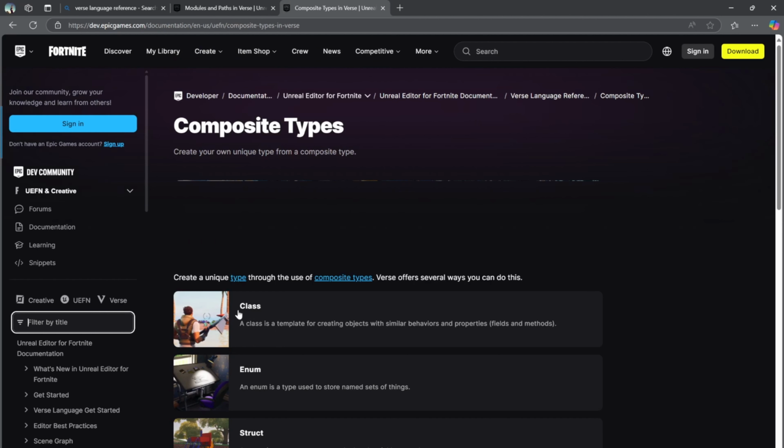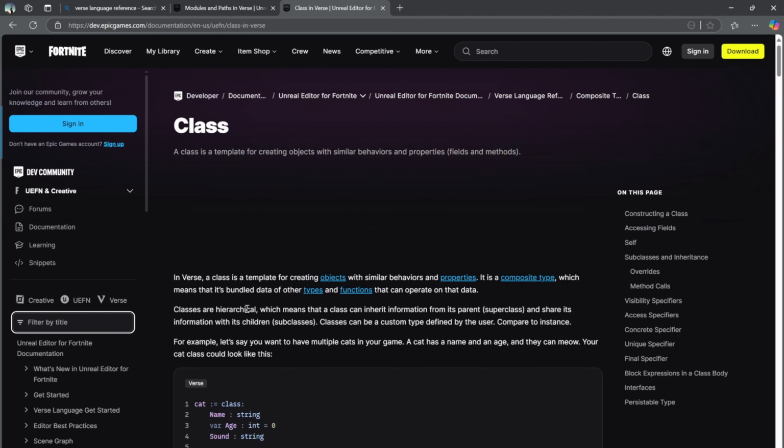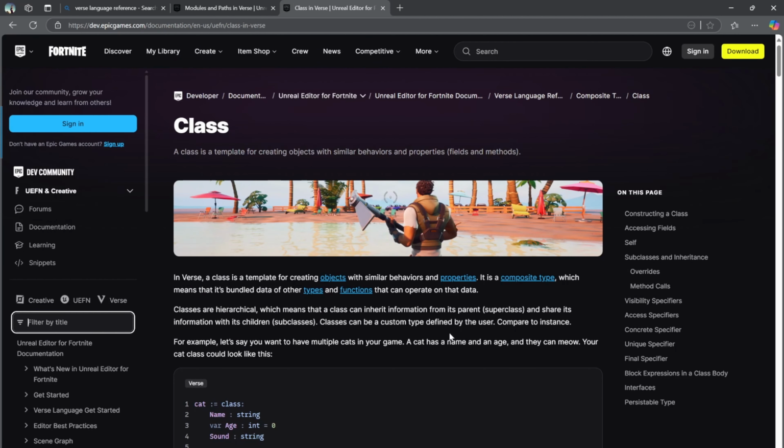There we go. And look at the class composite type, which is what we've been using to make our custom verse devices in the first place. We're creating a class that's inheriting from, I think it's creative device or something like that.